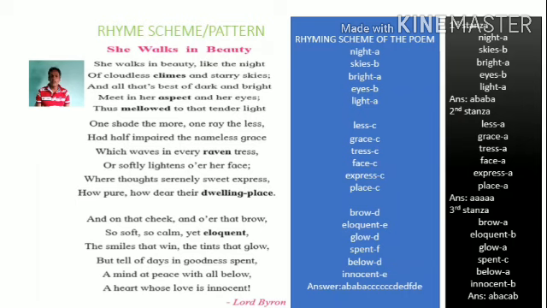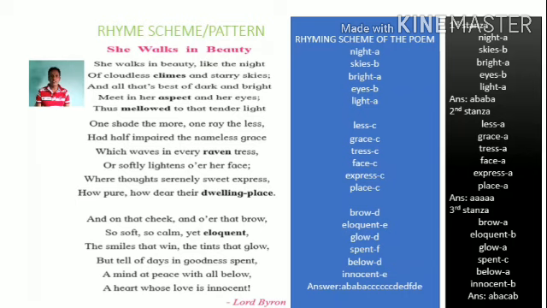Now if the question is there in the question paper to write the rhyming scheme of the poem, you should write the rhyming scheme of the complete poem as I told you just now. But sometimes the question will be like this. For example, write down the rhyming scheme of the second stanza of the poem, or write down the rhyming scheme of the first stanza of the poem. Then what will you do?